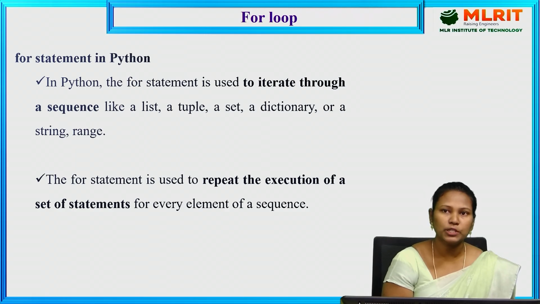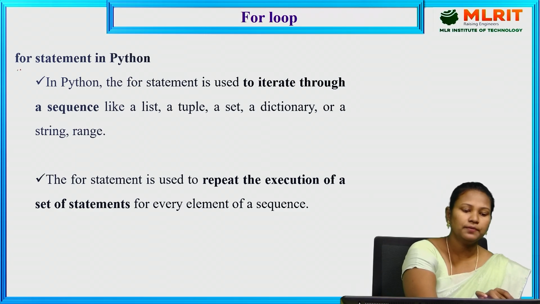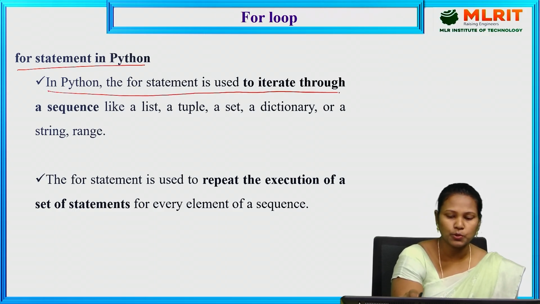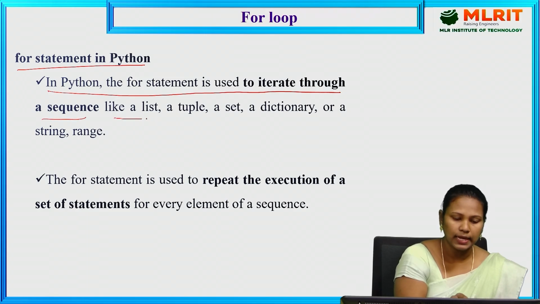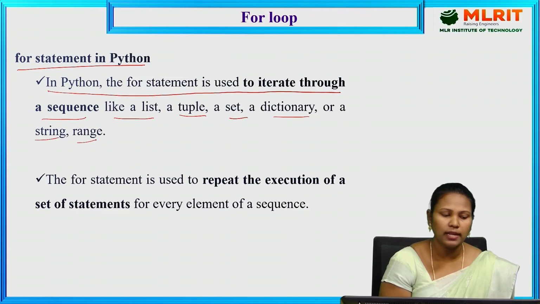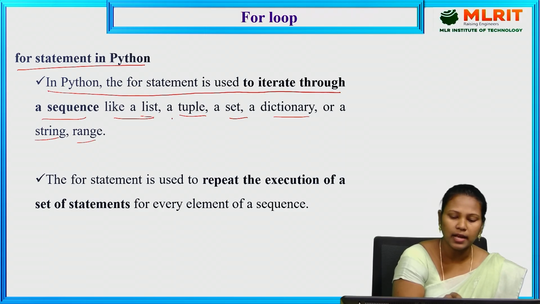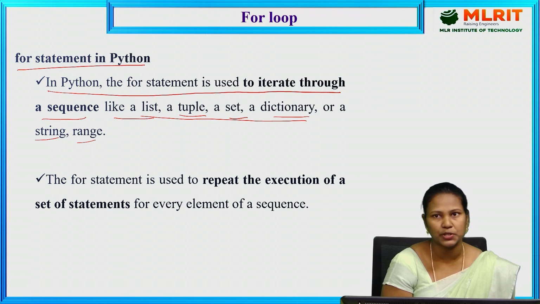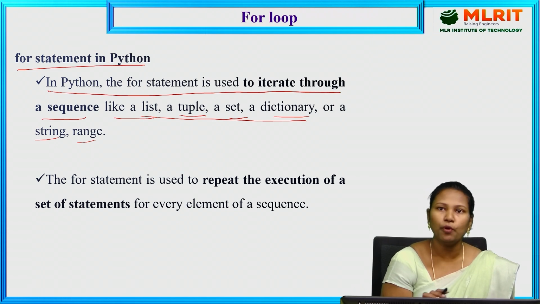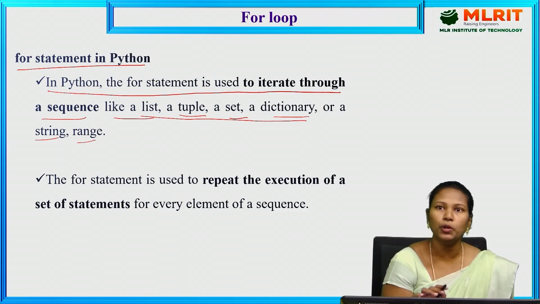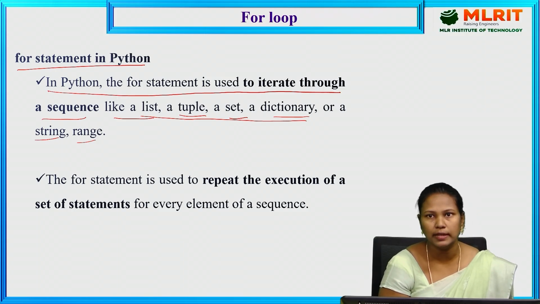Now, the first partition in the loop is that we have two types: the for loop and the while loop. First, the for statement in Python. In Python, the for statement is used to iterate through a sequence like a list, tuple, set, dictionary or a string range. These are the advanced data types. The list, tuple, set and dictionary contain values. If you want to iterate those values, we use the for loops only. If you want to repeat over a bunch of values, we use the for loop.